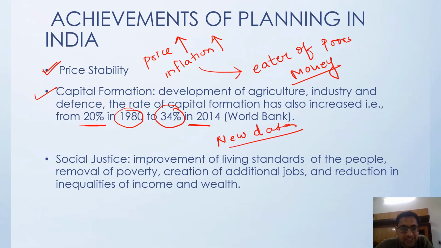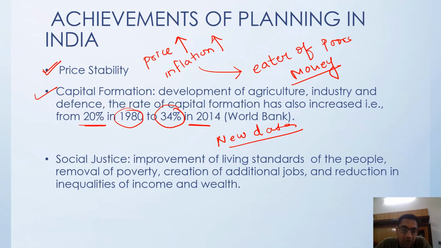Social justice means the living standard of the people: whether we are able to remove poverty, create proper jobs, and reduce inequalities. Yes, we are able to bring a lot of poor out of the poverty trap.